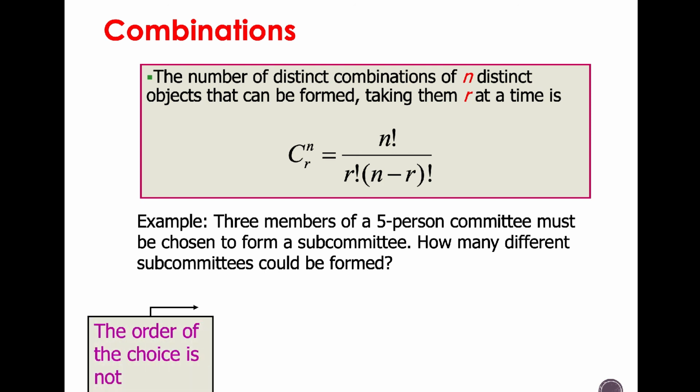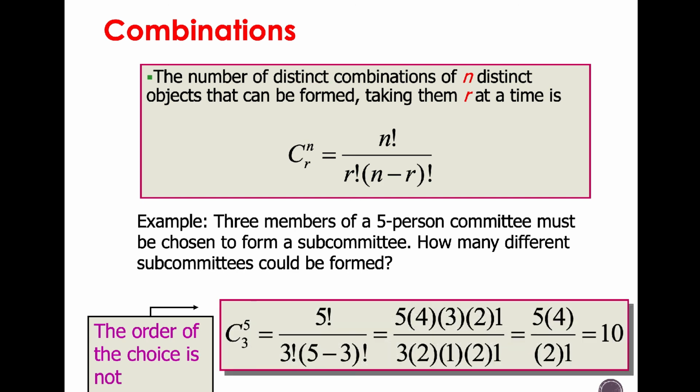The order of the choice is not that important, so in this case n is 5 and r is 3. 5 factorial is 5 times 4 times 3 times 2 times 1, and then 3 factorial. It could be any order, because the order of choice is not that important.